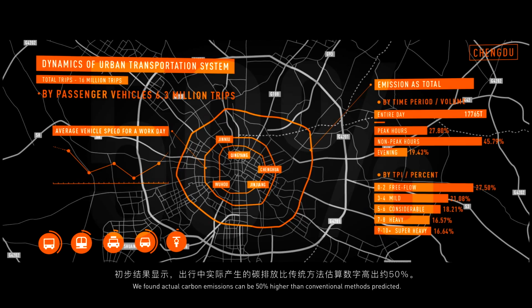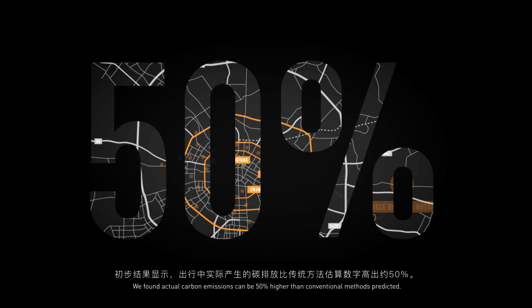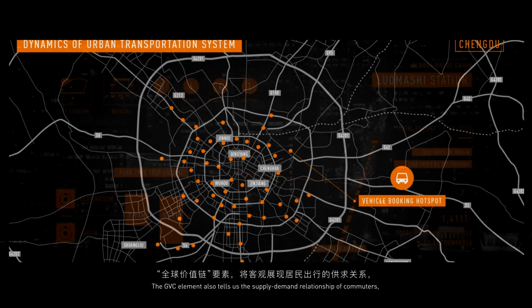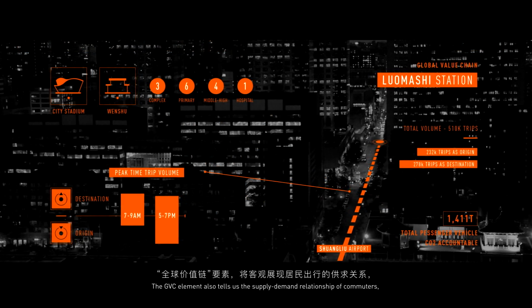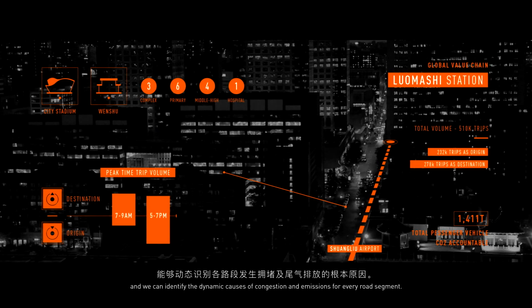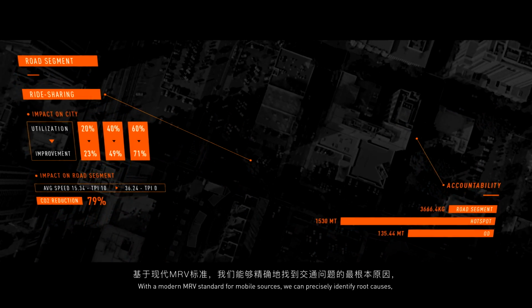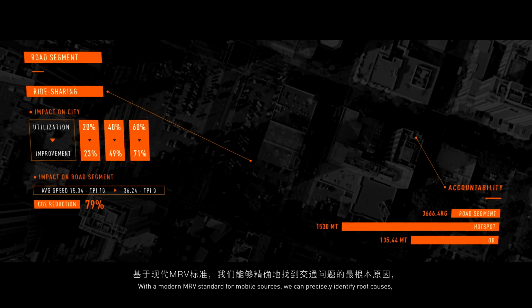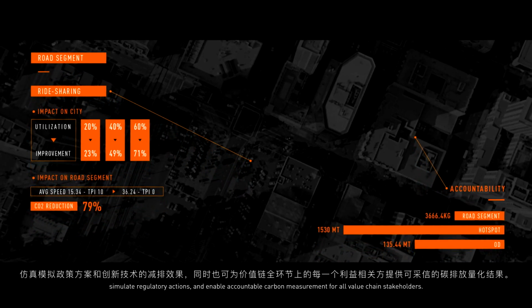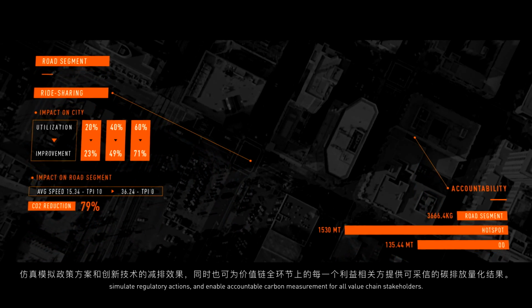We found actual carbon emissions can be 50% higher than conventional methods predicted. The GVC element also tells us the supply-demand relationship of commuters, and we can identify the dynamic causes of congestion and emissions for every road segment. With a modern MRV standard for mobile sources, we can precisely identify root causes, simulate regulatory action, and enable accountable carbon measurement for all value chain stakeholders.